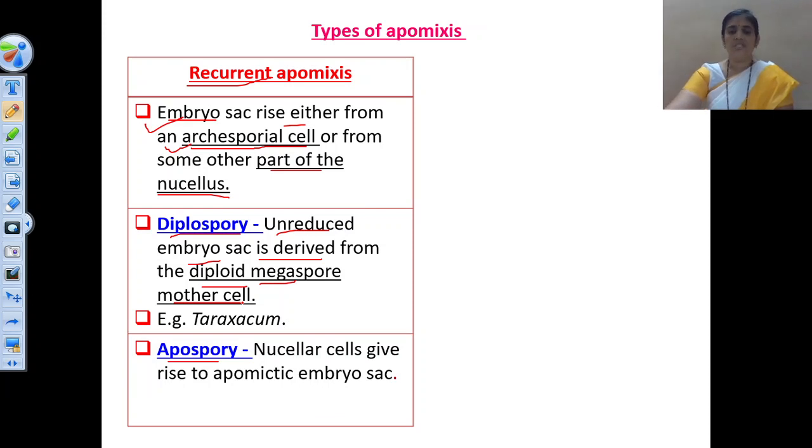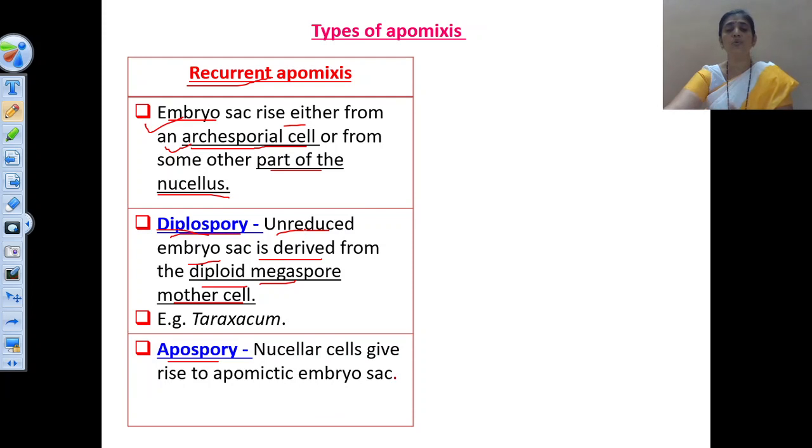The diploid megaspore mother cell directly develops the embryo sac, that means a diploid embryo sac is formed because no meiosis takes place. Therefore this mechanism is known as diplospory, because an unreduced embryo sac is derived.